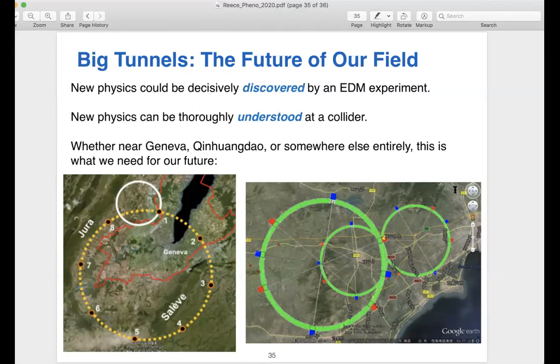Maybe initially it'll host a Higgs factory, but at some point we're going to want a big tunnel to host a new energy frontier machine. And whether it's near Geneva or near Qinhuangdao or somewhere else entirely, I think we need that for our future.